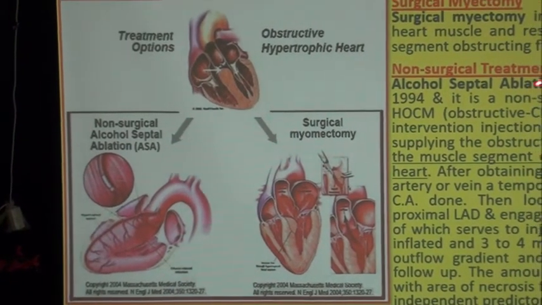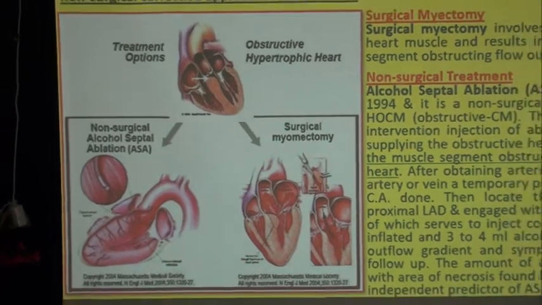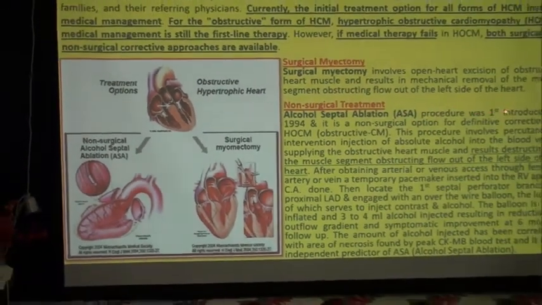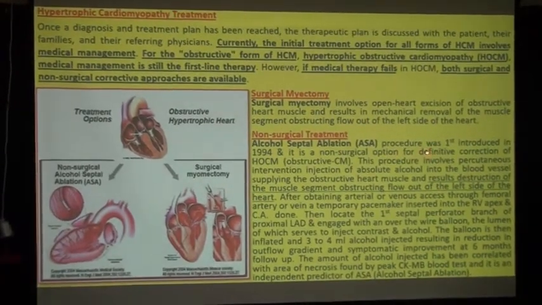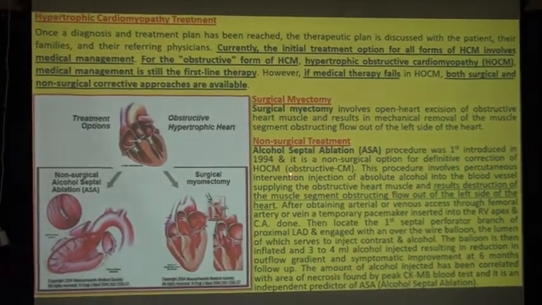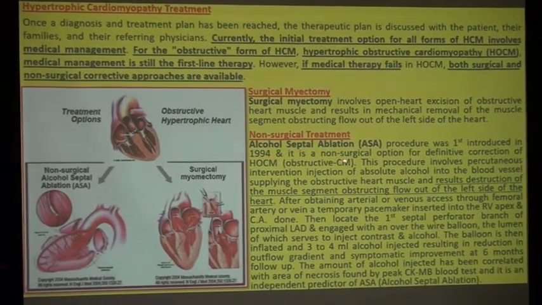Then non-surgical treatment, alcohol septal ablation (ASA). The procedure was first introduced in 1994, and it is a non-surgical option for definitive correction of hypertrophic obstructive cardiomyopathy.